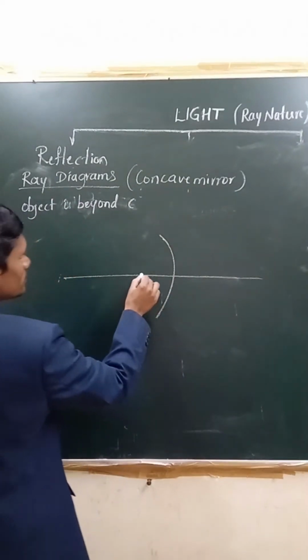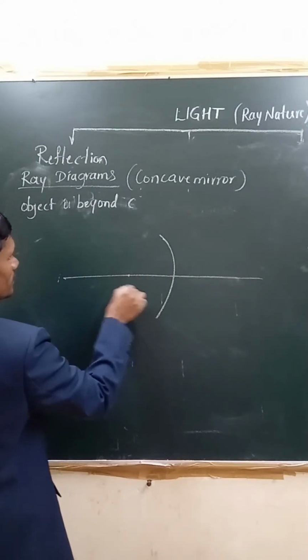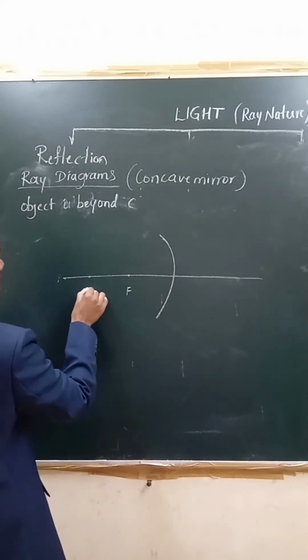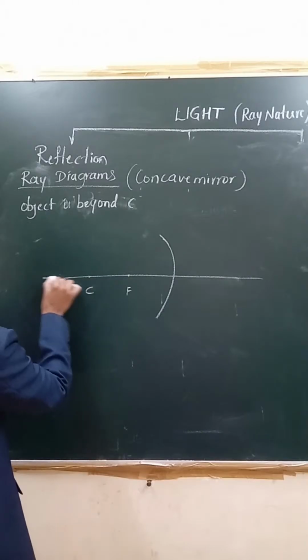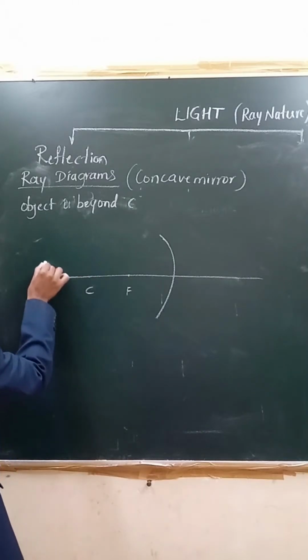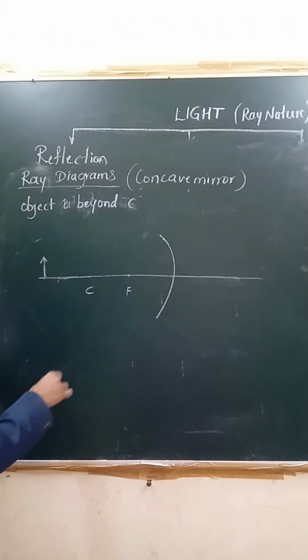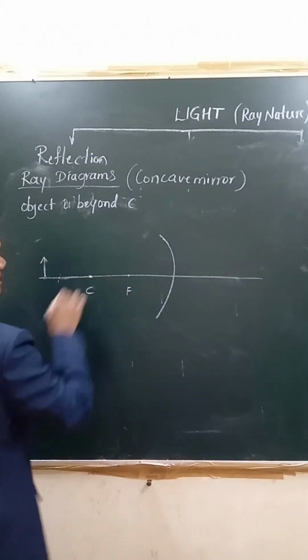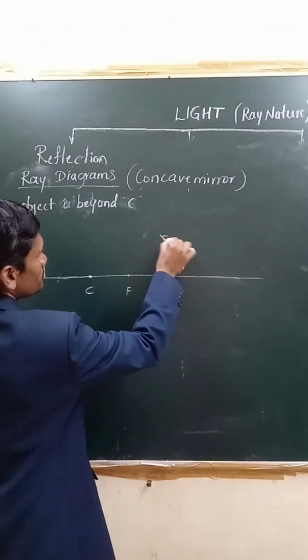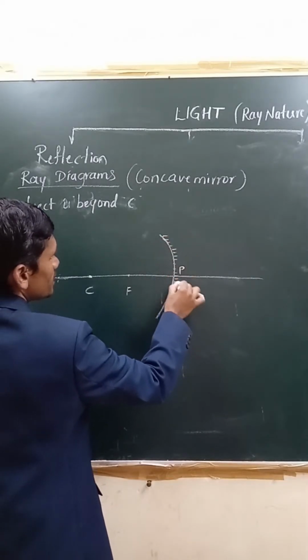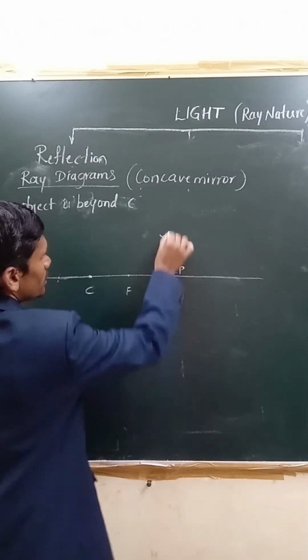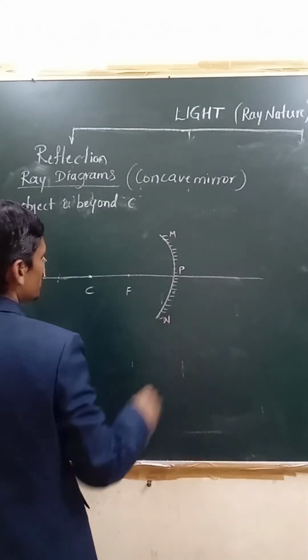Now this is F, this is C. If you are considering the object beyond C, this is the pole, and this is the concave mirror denoted by MN.